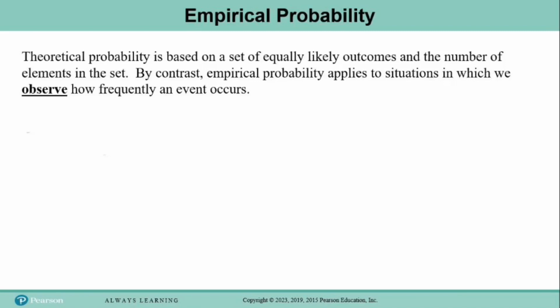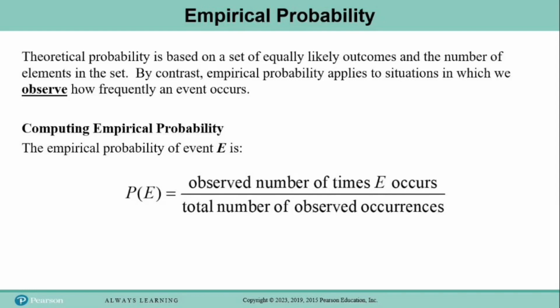Now let's switch over and talk a little bit about empirical probability. So we've said before that theoretical probability is based on a set of equally likely outcomes and the number of elements in the set. On the other hand, empirical probability applies to situations in which we observe how frequently an event occurs, because it could be that all of the outcomes are not equally likely, or it's also possible that we don't know all of the outcomes, but we can observe how frequently one of the outcomes occurs. And so when that happens, we have to just calculate probability by observation.